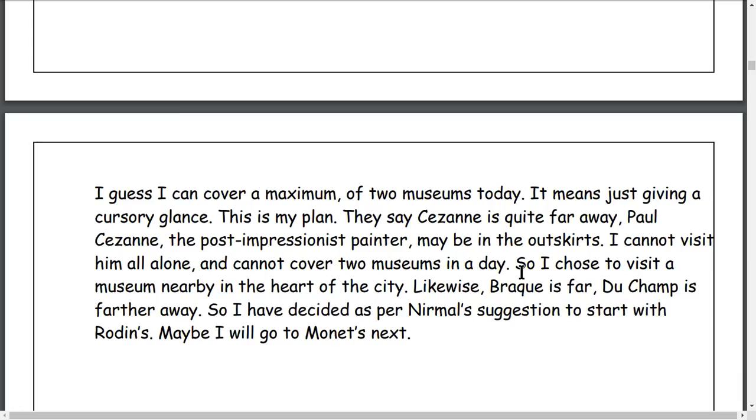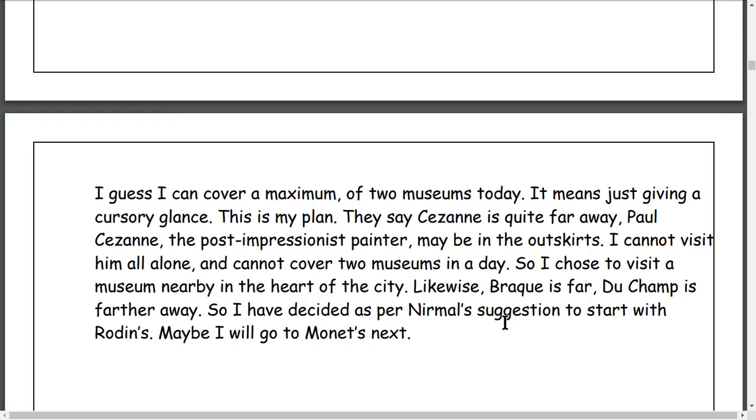The writer has a plan to visit two museums in a day. So I choose to visit a museum nearby in the heart of the city. The writer chose to visit a museum in the heart of the city. The heart of the city means the center of the city.